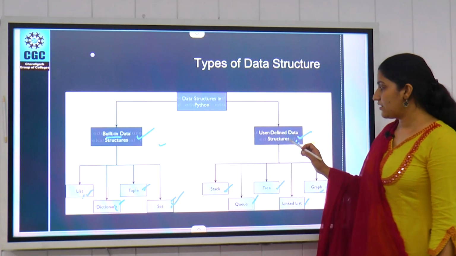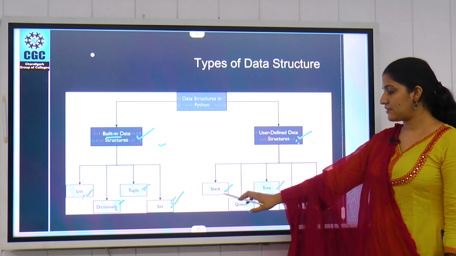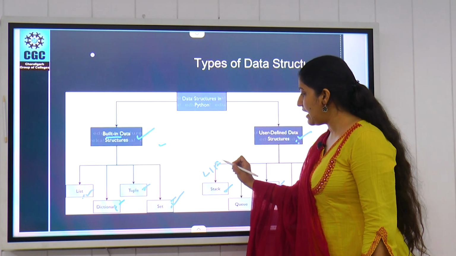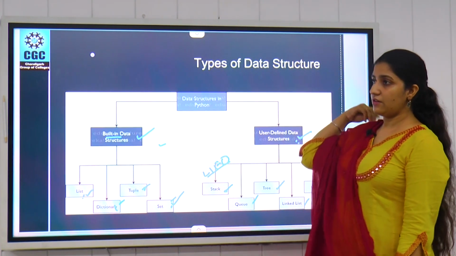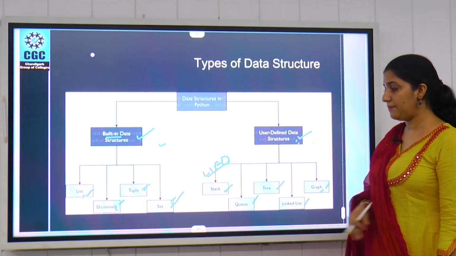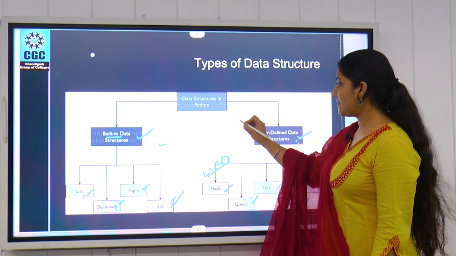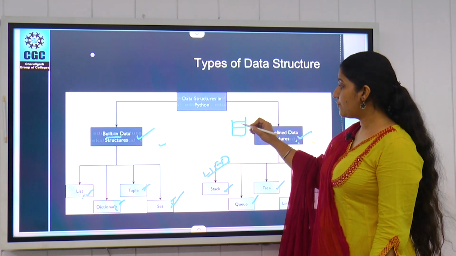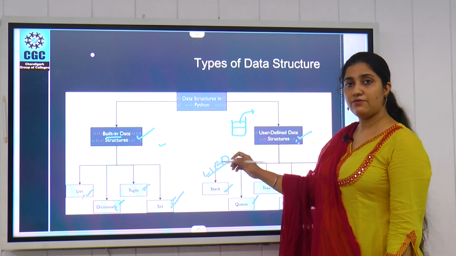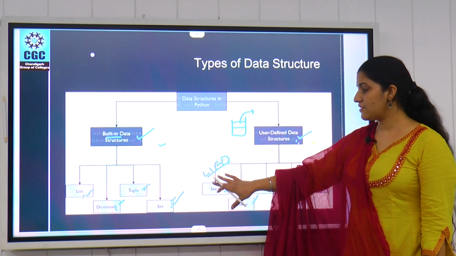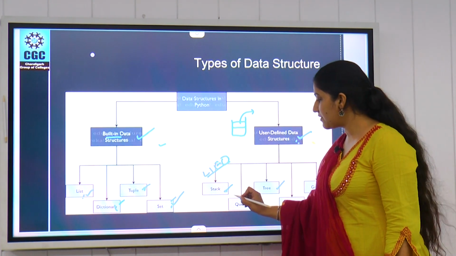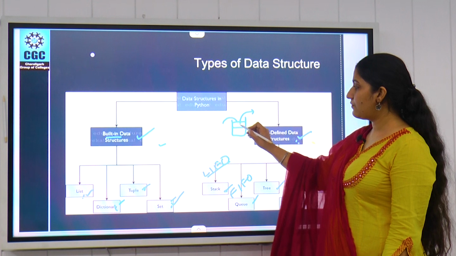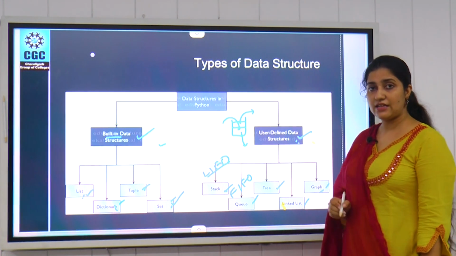So next we talk about user-defined data structures. So we have stacks. A stack is based on the principle of LIFO, that is last in, first out. We can implement this data structure by using a list also, and in that when we put data elements one by one, when we have to remove the data elements, the last one will be out first. So it follows the principle of LIFO, whereas a queue follows the principle of FIFO, that is first in, first out. So the data which is entered first will be removed from the queue first.